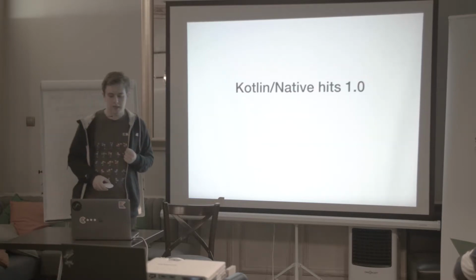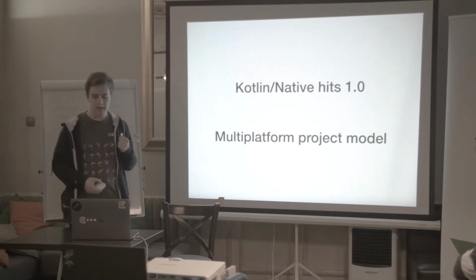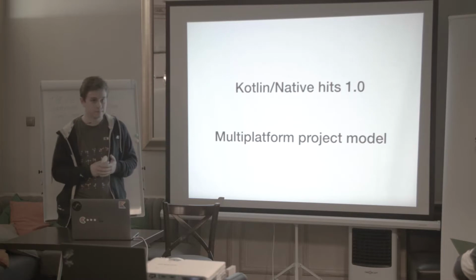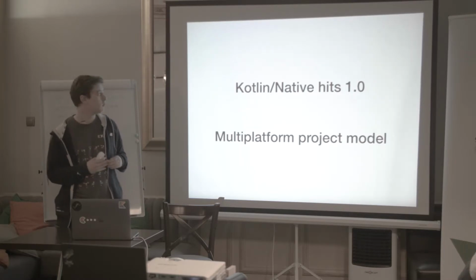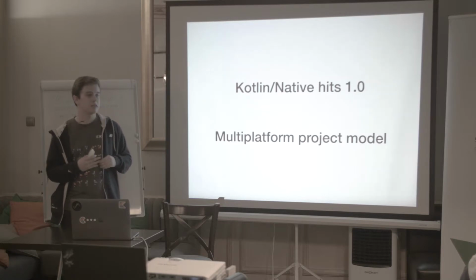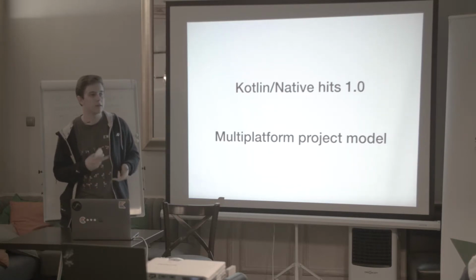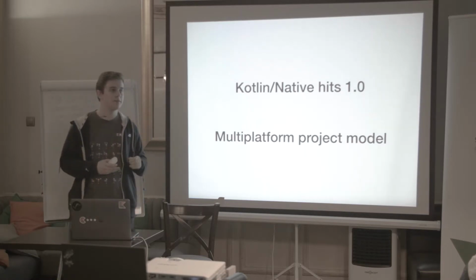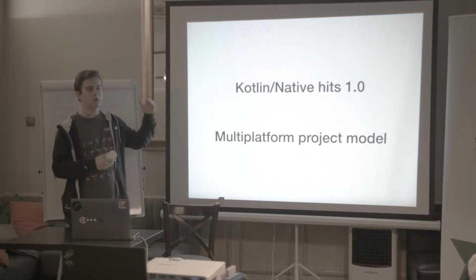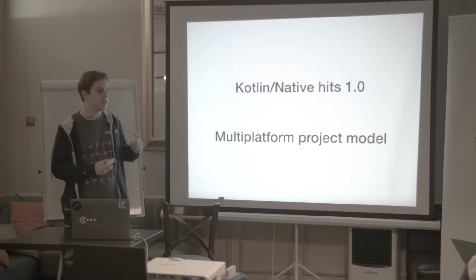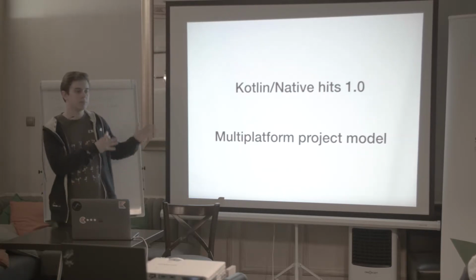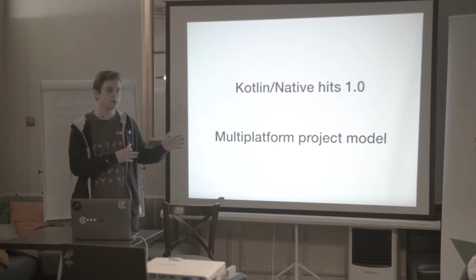Kotlin Native hits 1.0, and Kotlin has a new multiplatform project model. What does it mean? You can now develop applications for, for example, iOS and other native targets in Kotlin. Just by including one Gradle plugin, you can set up a multiplatform project. It is a project that has a few modules.